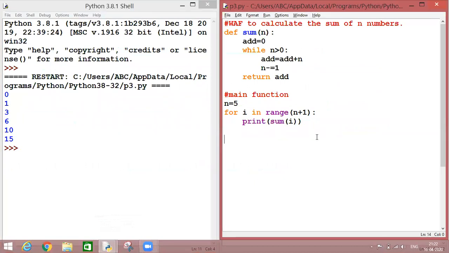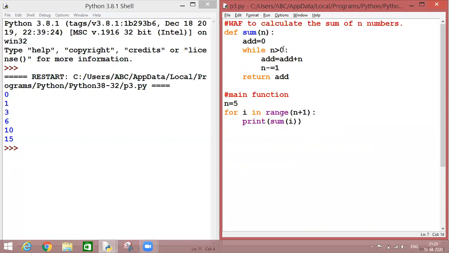So let us move upon the coding. Now, as we can see that a very simple program is written over here. Write a function to calculate the sum of n numbers. So this is my function header where I have used one formal parameter by the name n. Now here I have taken one variable, add is equal to 0. Now, while loop is used to repeat this set of statements again and again.